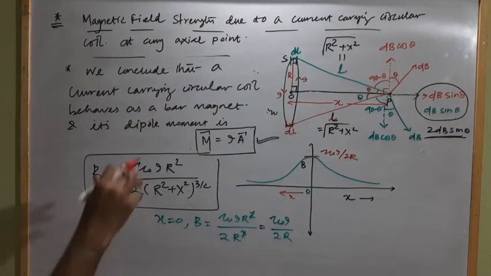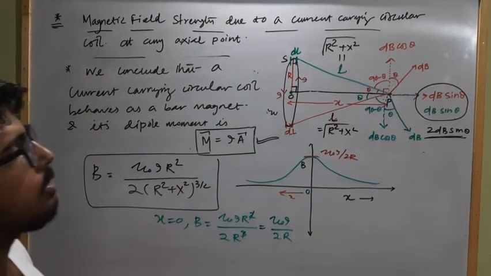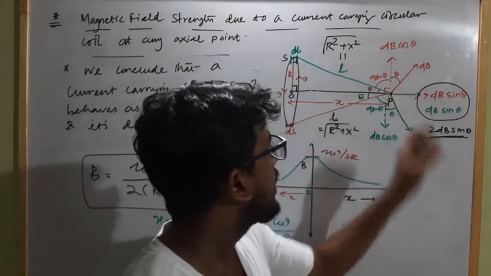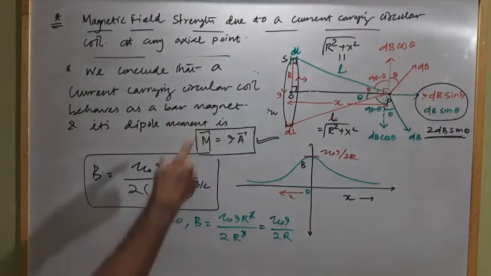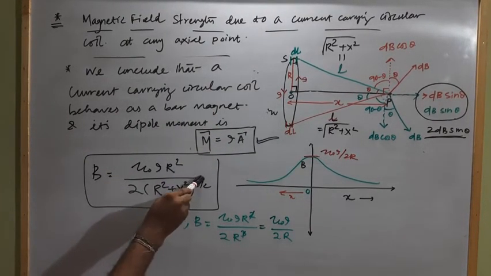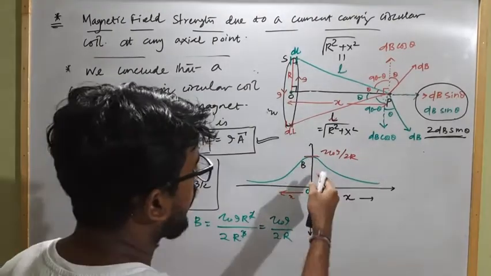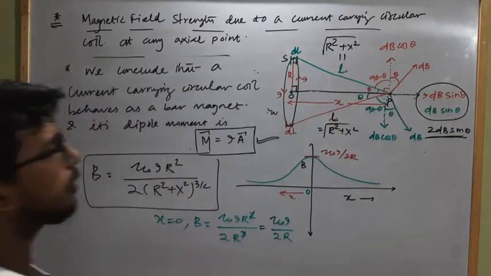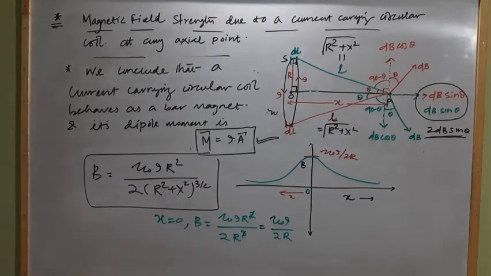So this is all about how to calculate the magnetic field strength at any axial point due to a circular current carrying coil. This is the expression for the magnetic field strength. This is the graph of how the magnetic field strength varies with respect to the distance of the point of observation from the center,